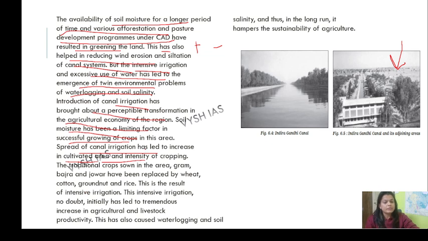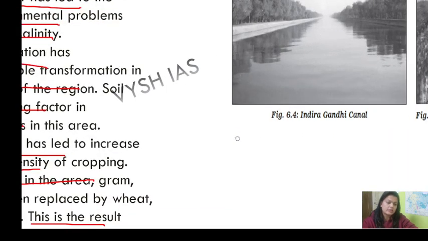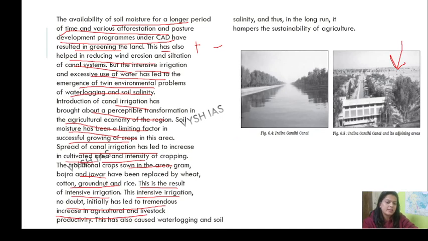The traditional crops sown in the area are gram, bajra, jowar. These are basically millets, and they have very high nutritional value. And they have been replaced by wheat, cotton, groundnut and rice. This is the result of intensive irrigation. The intensive irrigation, no doubt, initially has led to tremendous increase in agriculture and livestock productivity. But this has caused waterlogging and soil salinity, and thus in the long run it hampers the sustainability of agriculture. So positive and negative.